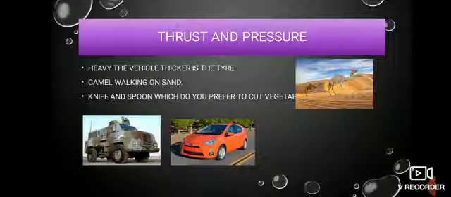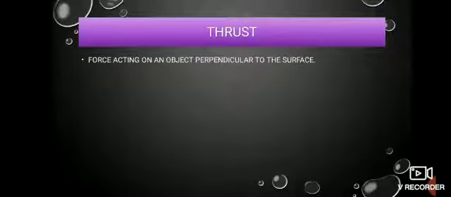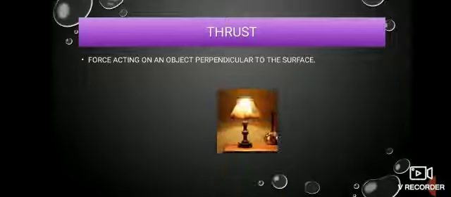So let's understand what is thrust. Thrust is nothing but a force acting on an object perpendicular to the surface. Let me explain with an example. Here you have a table on which a lamp is kept. This lamp is exerting some force on the surface, that is on the table, in the perpendicular direction. That force which is acting perpendicular to the surface is called thrust.